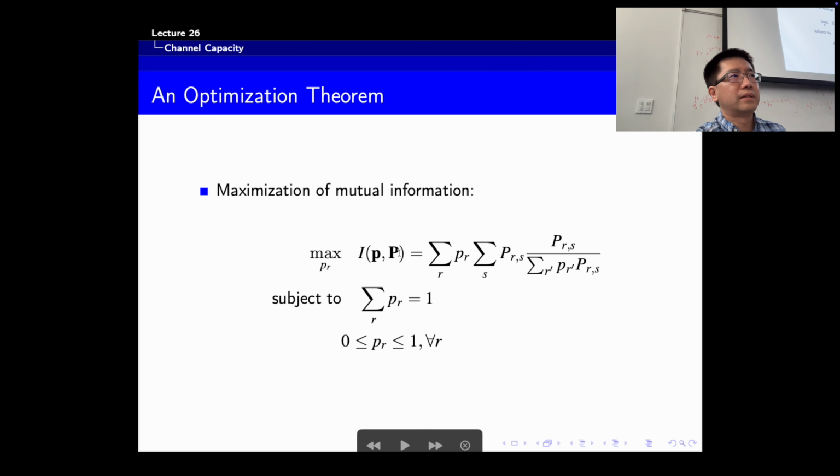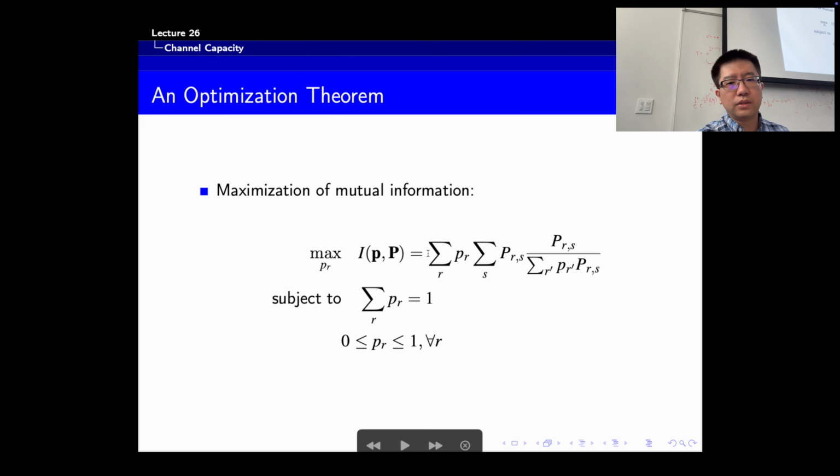So in this channel capacity problem, what we use is the first property. When this is fixed, then mutual information is a concave function of this, and then we can rewrite this as that. You can see if P(y|x) is fixed, then it's a function of P(r). Our constraint is that the summation of P(r) equals 1, and P(r) is between 0 and 1. If that is the case, then this is a typical convex optimization problem, so it's maximization of a concave function.